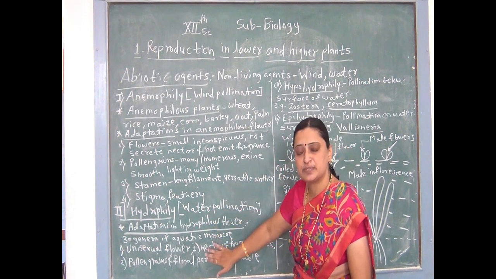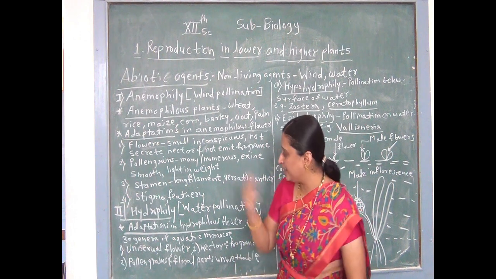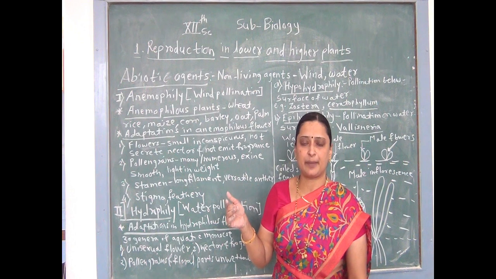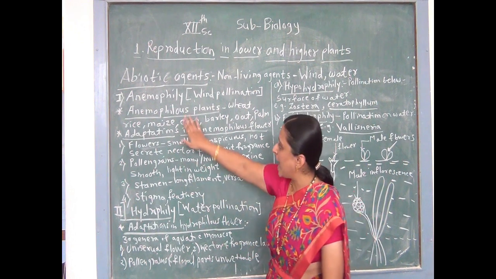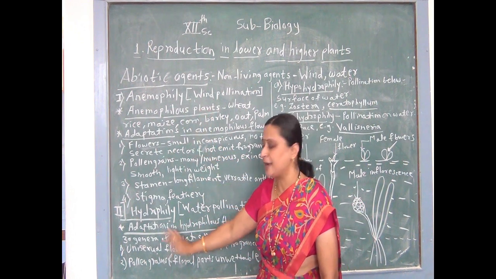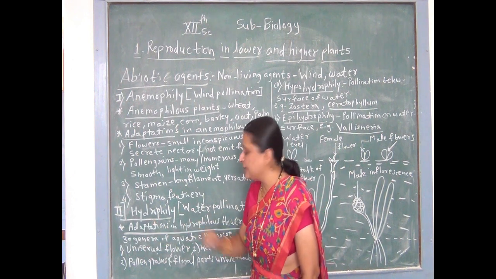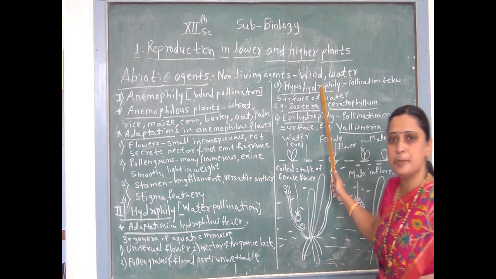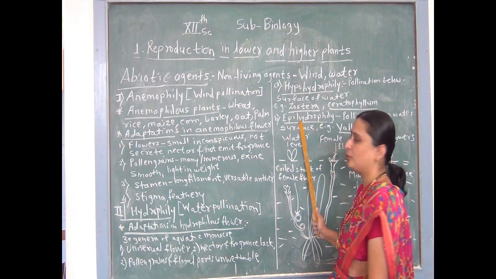In case of hydrophilous plant, stigma is very sticky, but in case of anemophilous plant, stigma is feathery. These are both common adaptations as well as differences between the anemophilous flower and hydrophilous flower. Hydrophily is divided into two types. First one is called hypohydrophily and second one is called epihydrophily.